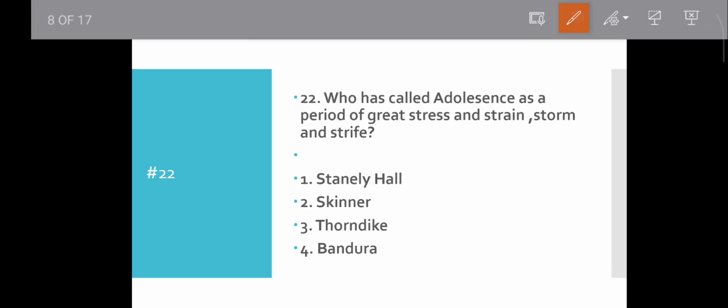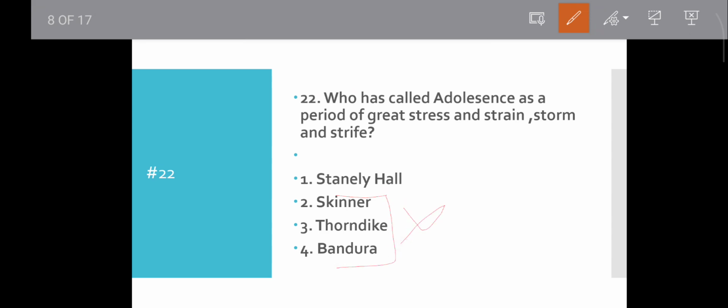Question number 22. Who has called adolescence a period of great stress and strain, storm and strife? Stanley Hall, Skinner, Thorndike, Bandura. Which one? As you know, Bandura is connected with social learning theory. Thorndike with the law of effect or connectionism theory. Skinner with behaviorism, operant conditioning. So these three options cannot be.